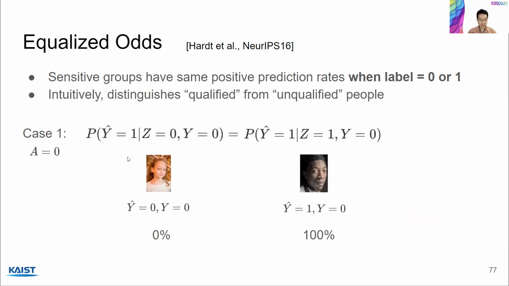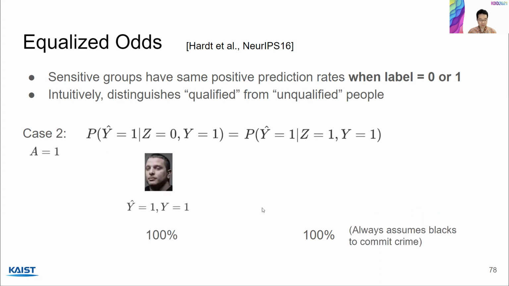In our running example, we now need to consider two cases, where a equals 0 and a equals 1. If a equals 0, we need to have the people that do not eventually commit crime. Let's say that these two people don't commit crime, so y equals 0 for these two. In this case, the left-hand side is 0%, whereas the right-hand side is 100% because the prediction is 1 for this person. So for case 1, you can see that the model is unfair.